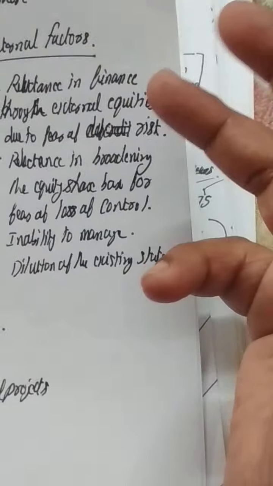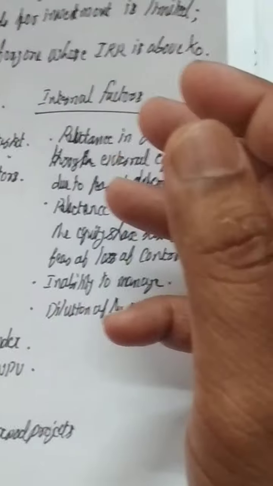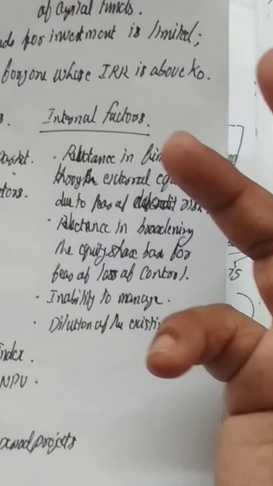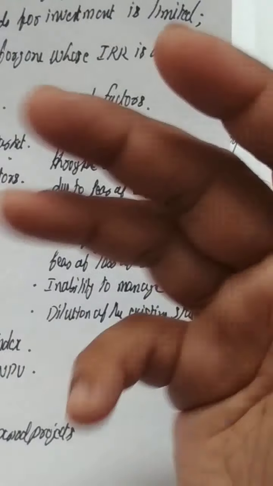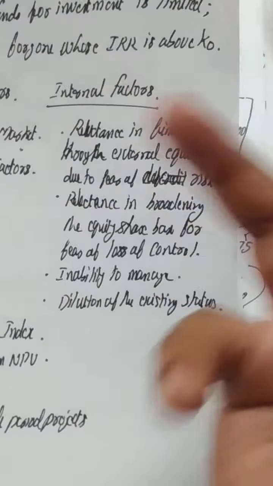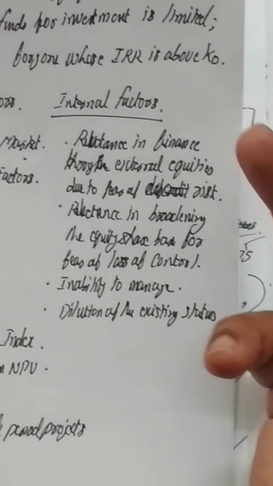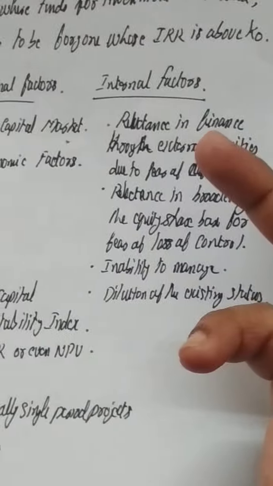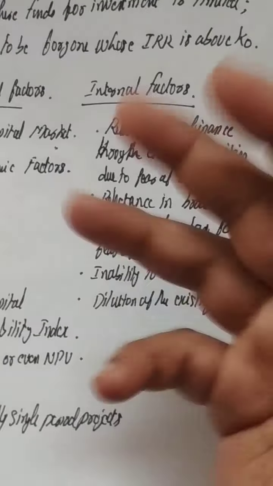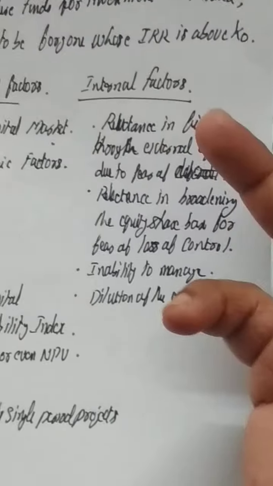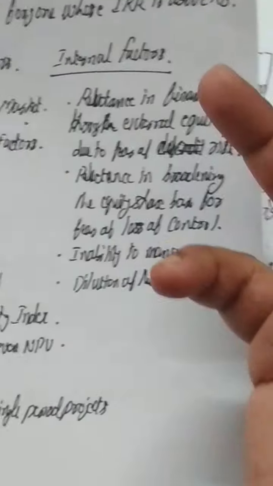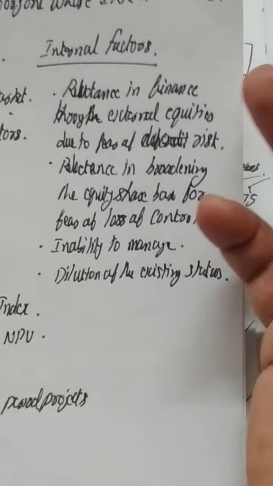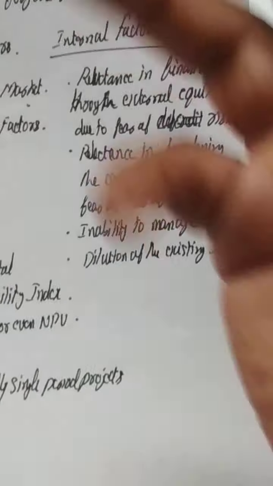Reluctance in broadening the equity shares. Some companies will not issue further shares for raising funds because further issuing of the shares may sometimes lead to a situation where there is loss of control of the organization. We may invite private equities and all, and sometimes the board of governors may lose their control over the business. So that is another internal factor. Sometimes inability to manage will be there.